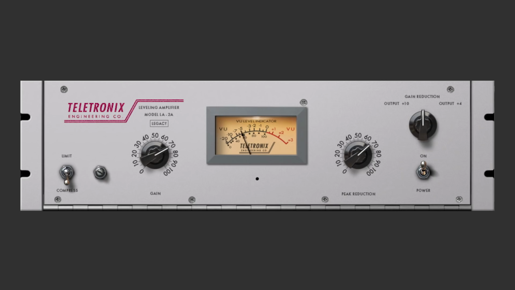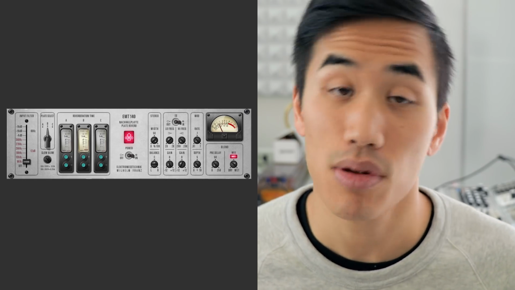So I use that on most of my vocals. I also really like it on piano, and it's deceptively easy. It has so few controls, and yet it always gives me the perfect compression that I want. And the EMT140 is a plate reverb emulation with a really nice character to it, really rich and detailed. So let me play you a little bit of my raw vocal, and then I will turn these two plugins on and you can hear the difference that they make.